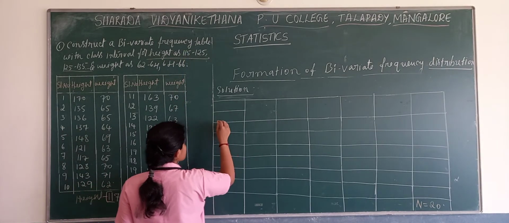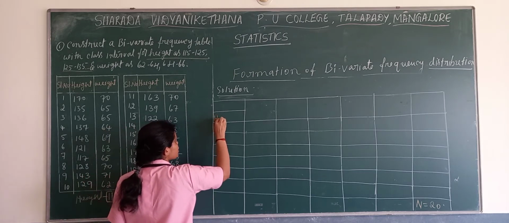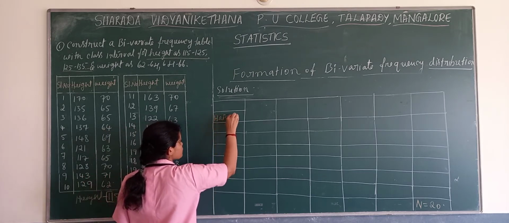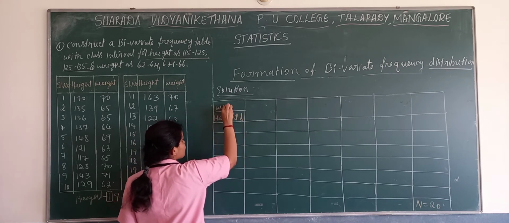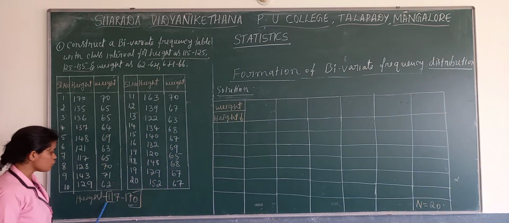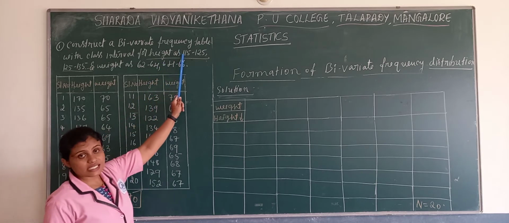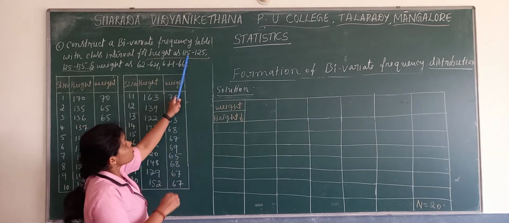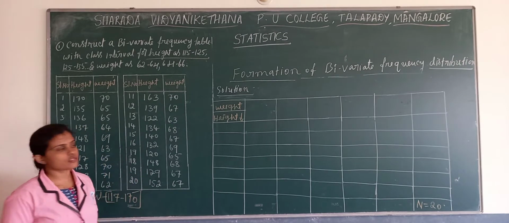Vertically we will take height, and horizontally we will take weight. They have already started the class intervals. What width have they taken? They have taken a width of 10 with exclusive class intervals.